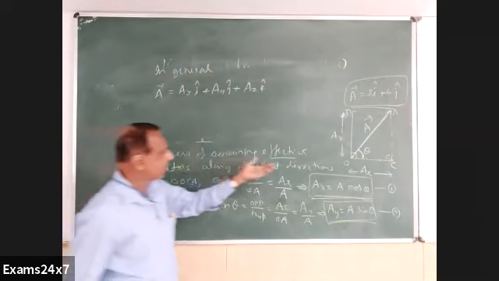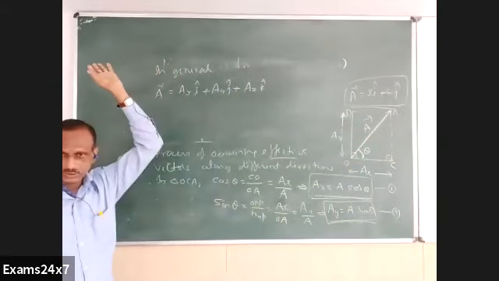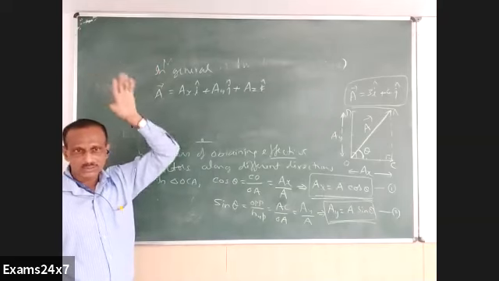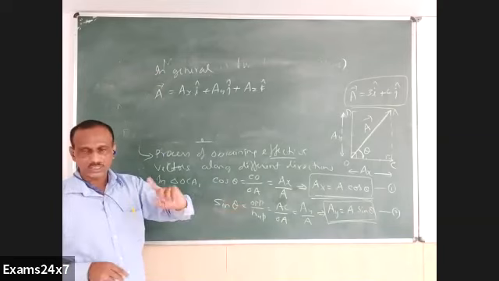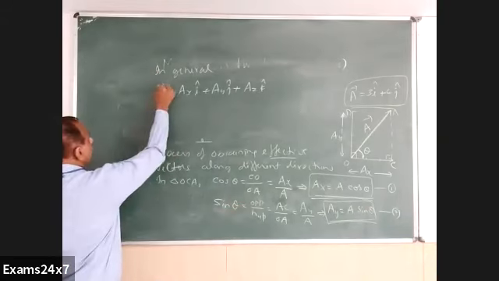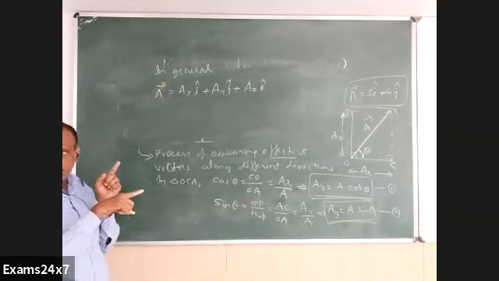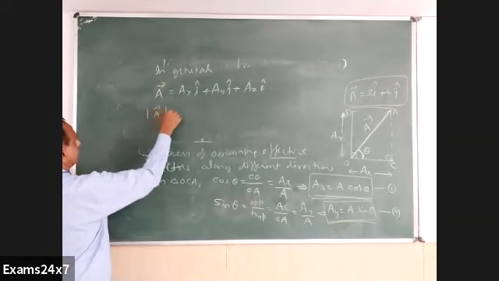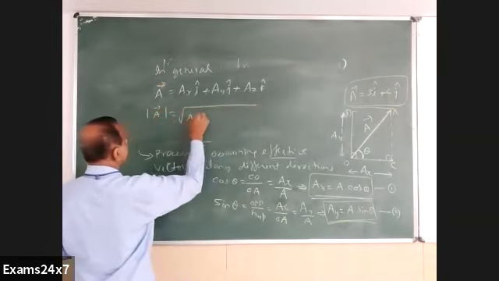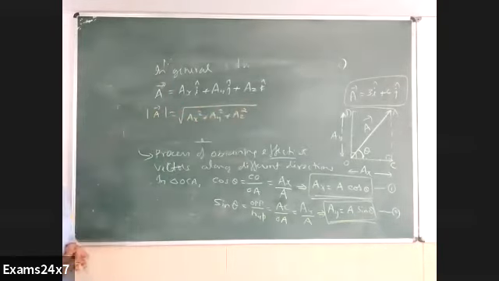So this is a general representation of a vector. For the sake of simplicity, we took the vector in a plane there. If you go to space, space means not the region where the moon and stars are situated. This is space now. This is one particular plane; coming out is space. X, Y, Z, three coordinates are necessary for that. Can you tell me what the magnitude is? Like here we got the magnitude as a root: A square equals Ax square plus Ay square, and the root of that is the magnitude of vector A. Similarly, what is the magnitude of vector A in this case? It is the root of Ax square plus Ay square plus Az square.